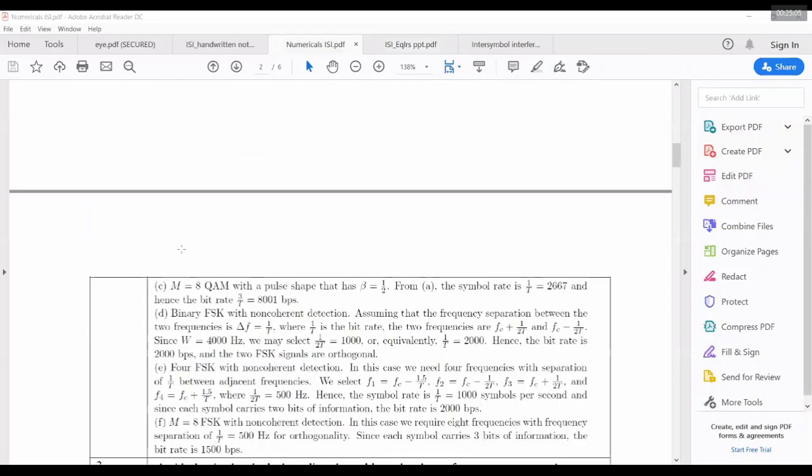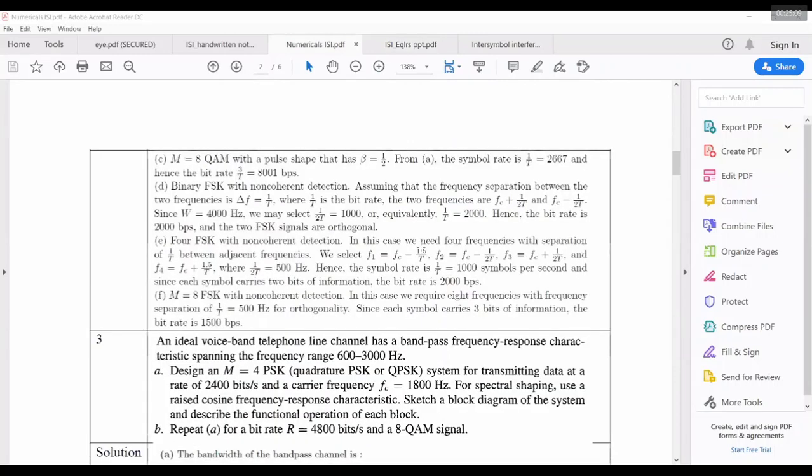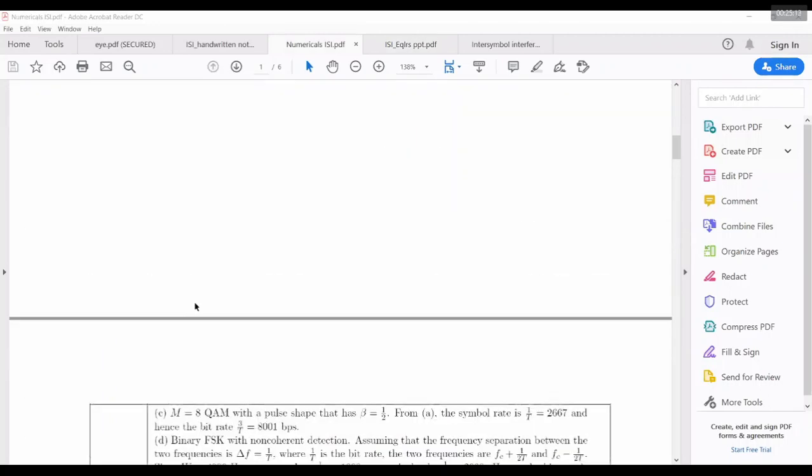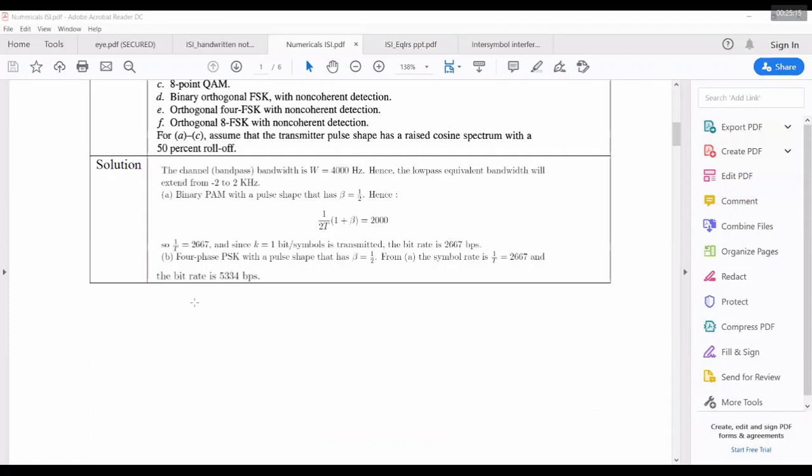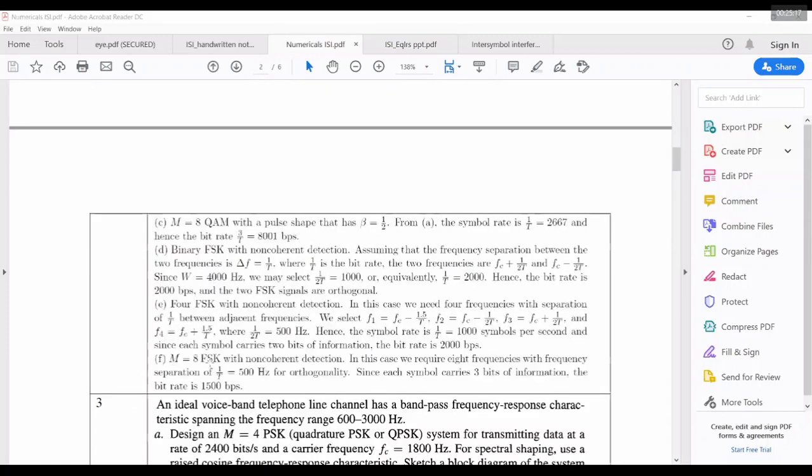Sir, how do you convert it at the F question, M equal to 8 FSK with non-coherent detection? You took it as 500 hertz, sir? The last one, M is equal to 8 FSK. Sir, how did you convert it into 500 hertz? No, that depends on the spacing.